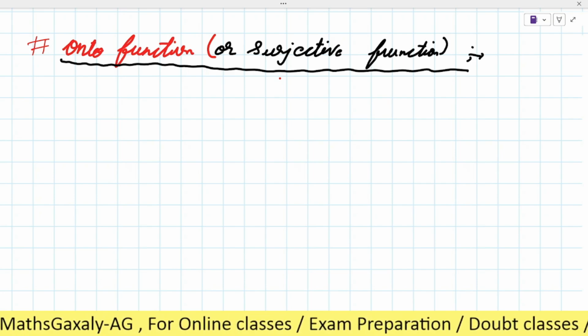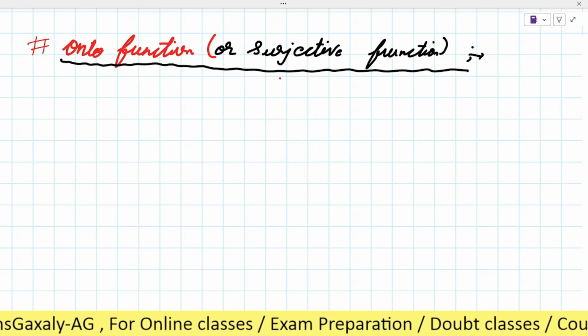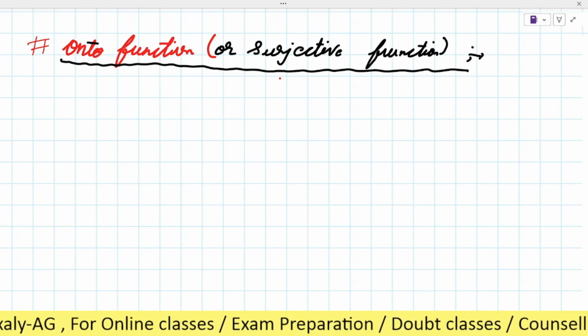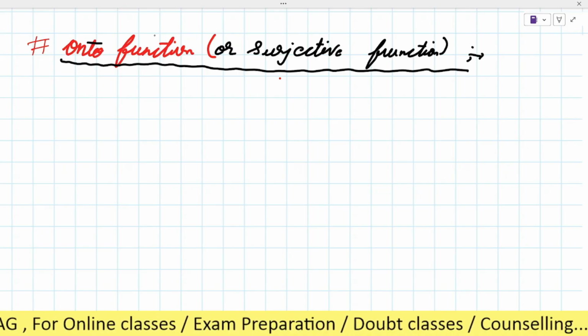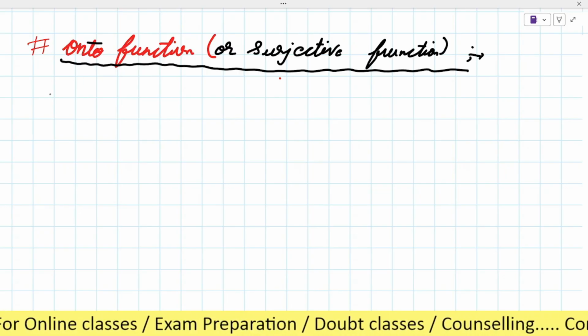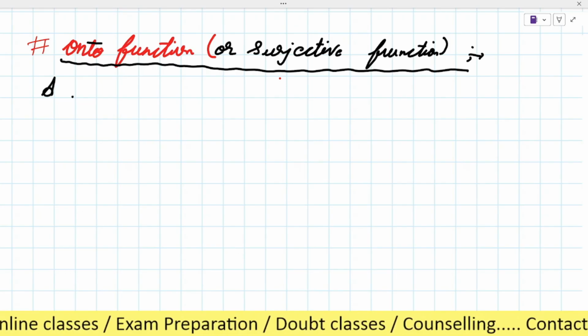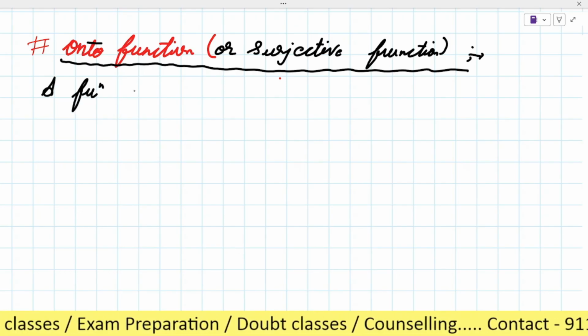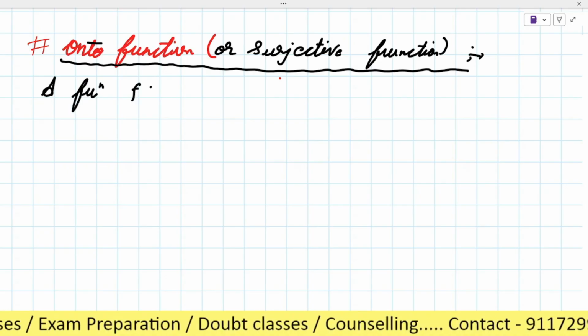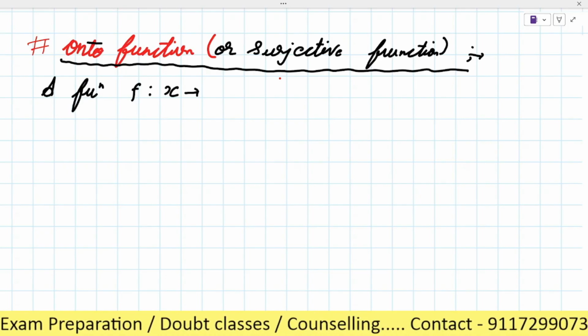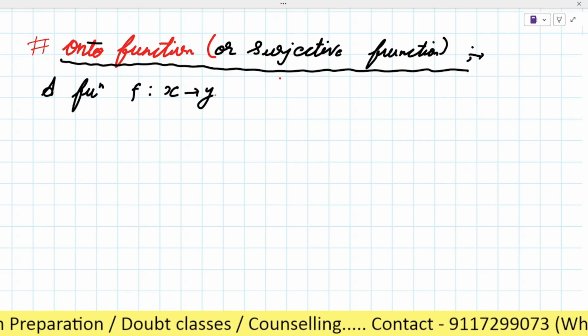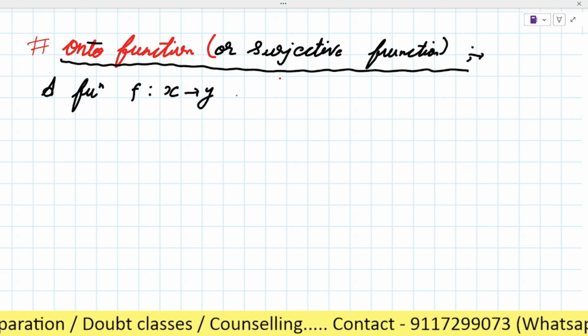Give the heading and write: a function f, such that X to Y, is said to be onto.